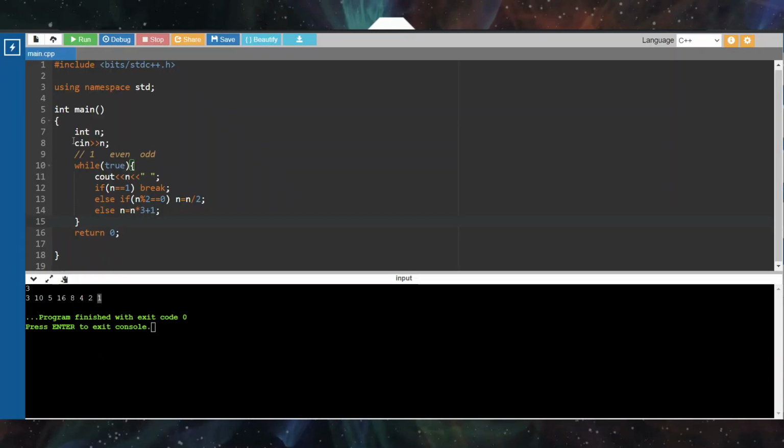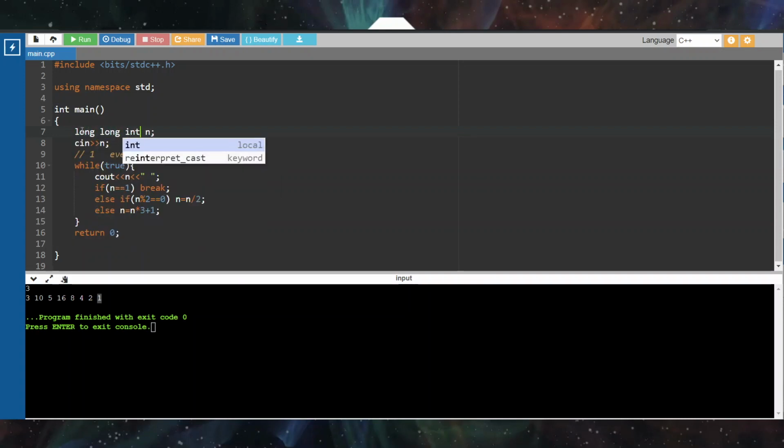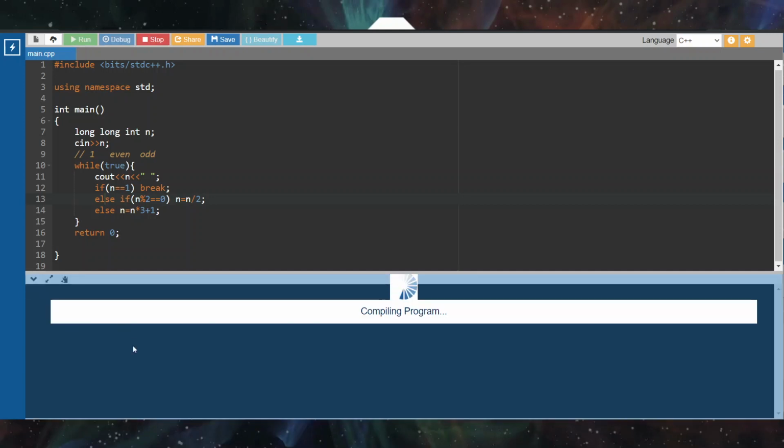So integer is not capable of handling that many numbers. If suppose the number is 10 power 6, then multiplying by 3 plus 1 makes it a much greater number than the capacity of integer. So what you need to take is long. It will handle all the test cases for the larger boundaries and smaller boundaries also. So let's run our program to check if it is correct or not.